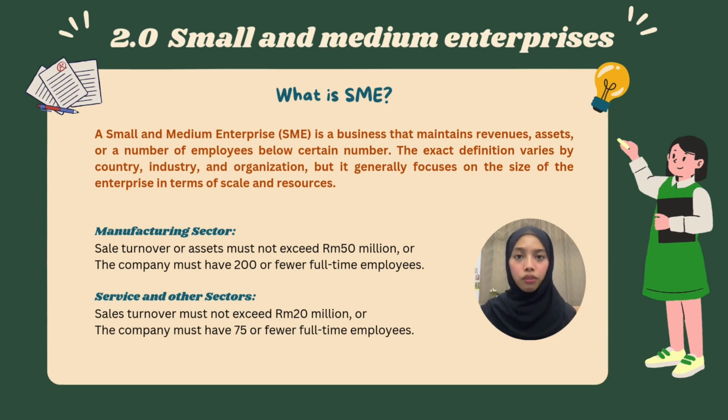SMEs are categorized into two main sectors. First sector is the manufacturing sector. A business qualifies as an SME if sales turnover or assets must not exceed RM50 million or the company must have 200 or fewer full-time employees. Next, service and other sector. Sales turnover must not exceed RM20 million or the company must have 75 or fewer full-time employees.